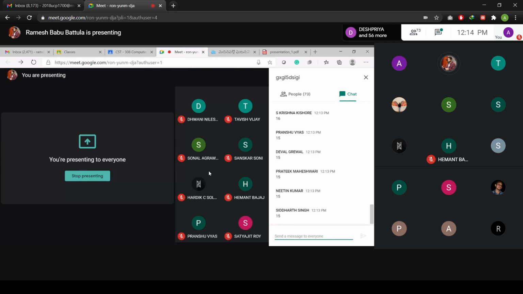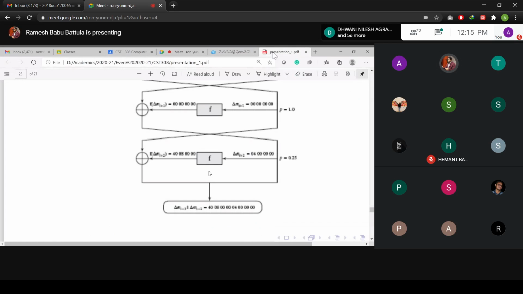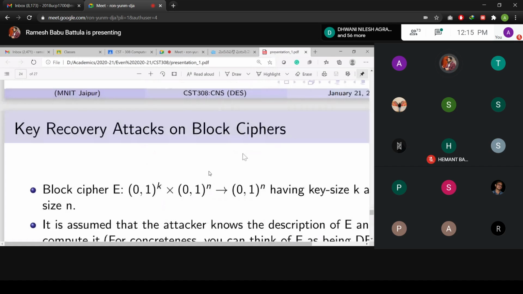Are you clear? So what I mean to say is that with the help of this one, you need not perform the intermediary computations. You directly jump to the 15th, and you may perform the 16th one, for particular values only, not for all the values. So this is one of the major attacks placed on DES, and they succeeded in that.